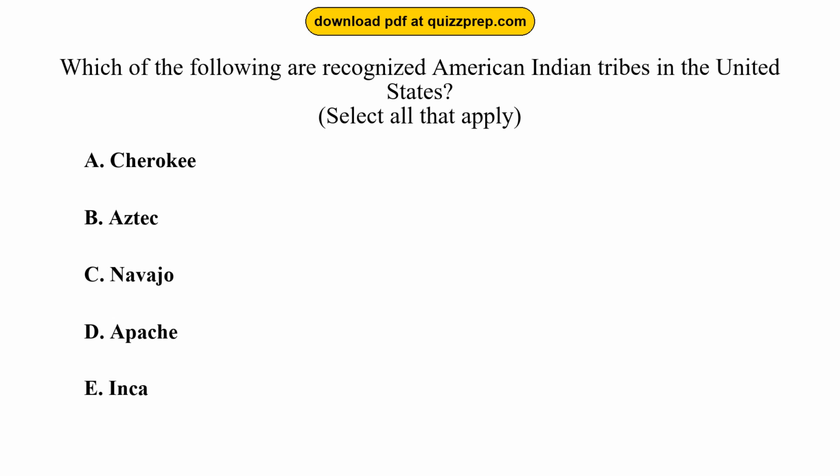Question 51. Which of the following are recognized American Indian tribes in the United States? Option A, Cherokee. Option B, Aztec.